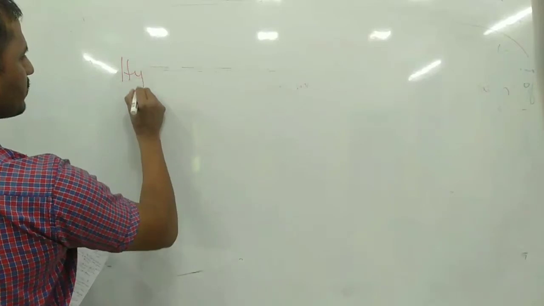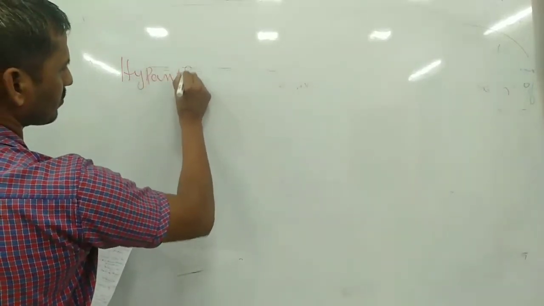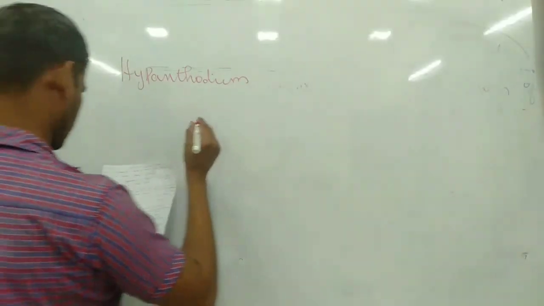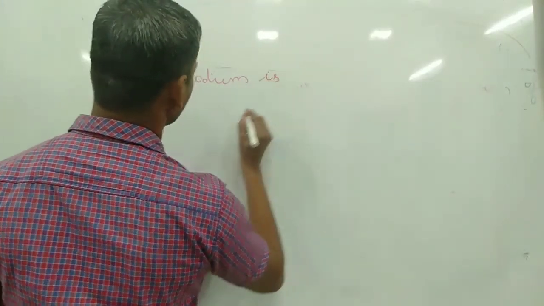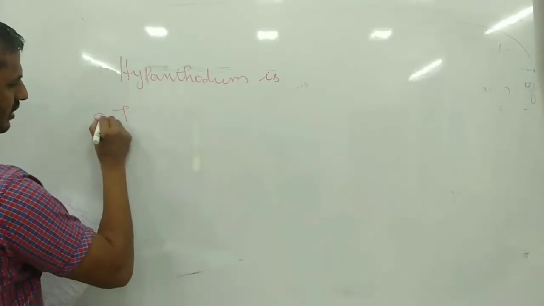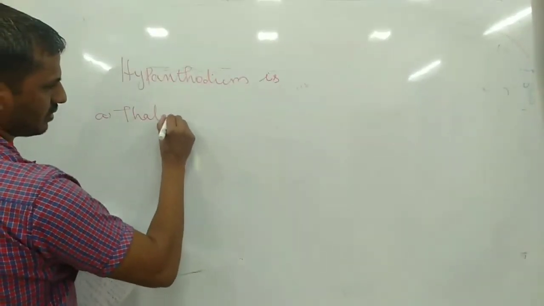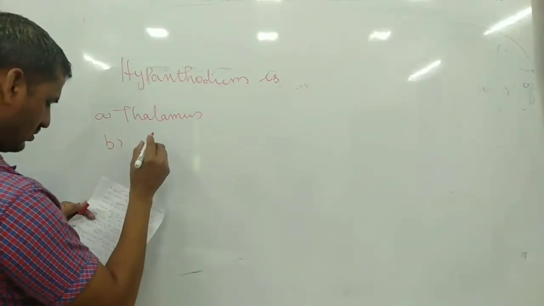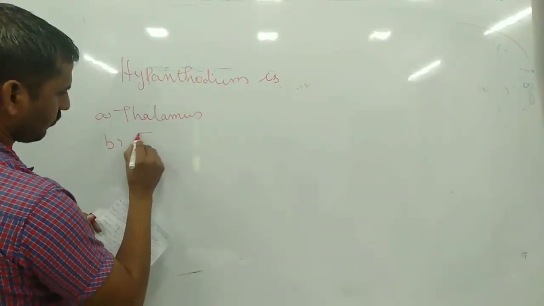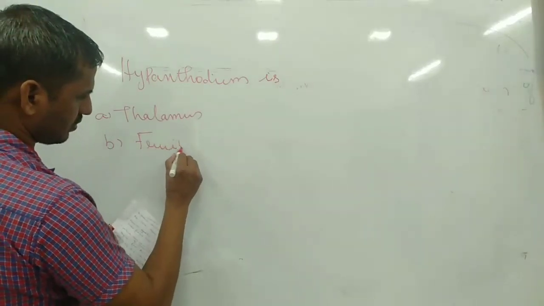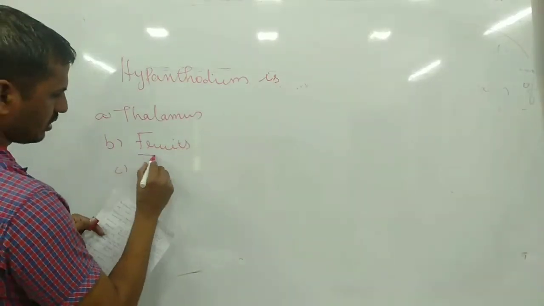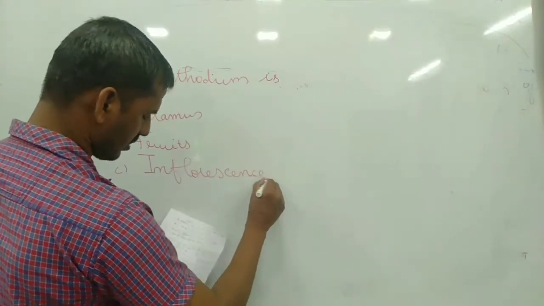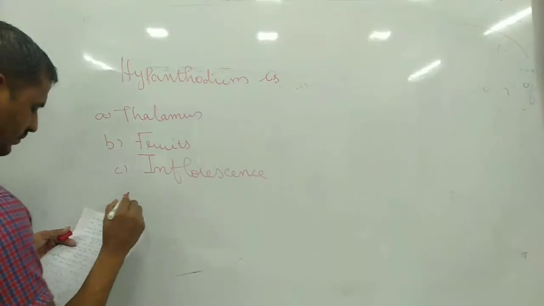Hypanthodium is a thalamus, A; B, fruit; C, inflorescence; D, ovary.